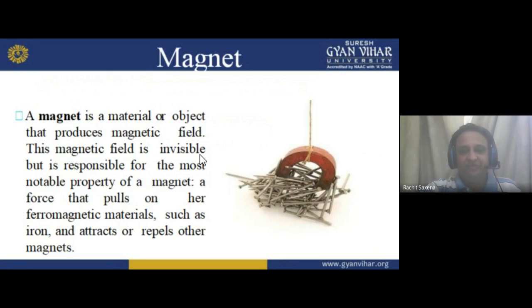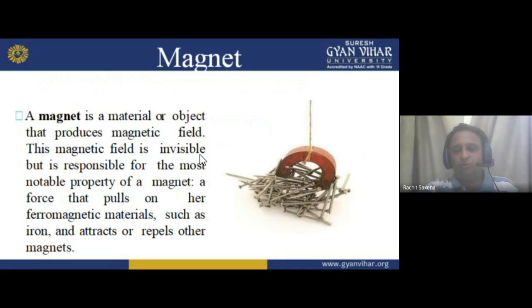Obviously, if I'm talking about electrical, we can say an electrical field is produced by electric charge. So a magnet is a material or object that produces a magnetic field. The magnetic field is invisible. Here many nails made up of iron, nickel or cobalt, because iron, nickel and cobalt are easily attracted by the magnet. So many nails are attracted to the magnet here, which is in the shape of a sphere.